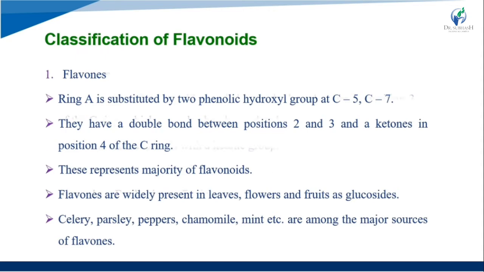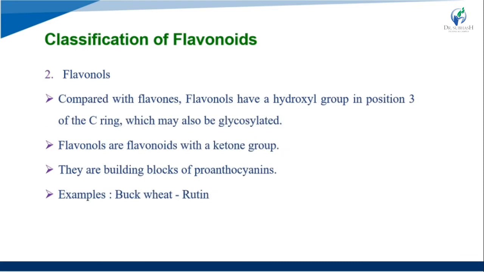Now we see the second one, that is the flavonols. Compared with the flavones, flavonols have a hydroxyl group in position number 3 of the carbon ring, which may also be glycosylated.